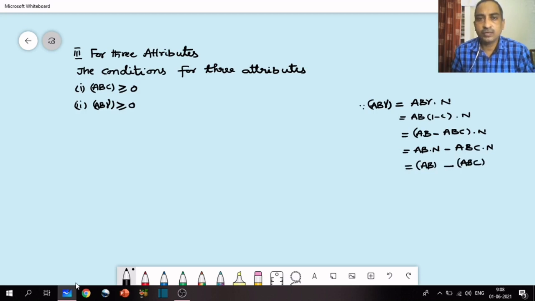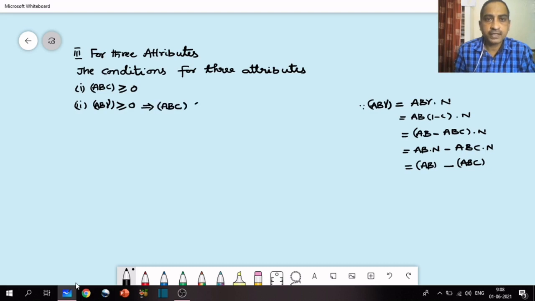So instead of AB gamma, you can write AB minus ABC greater than or equal to 0, which means ABC is less than or equal to AB.